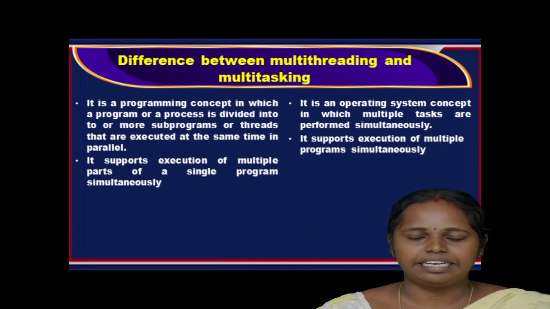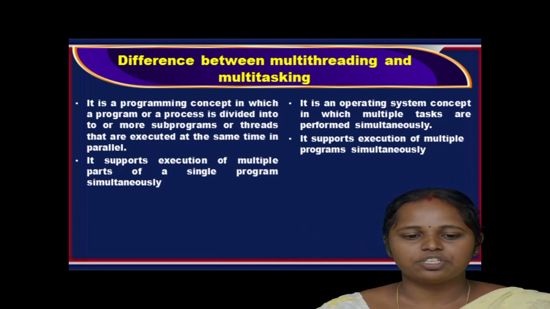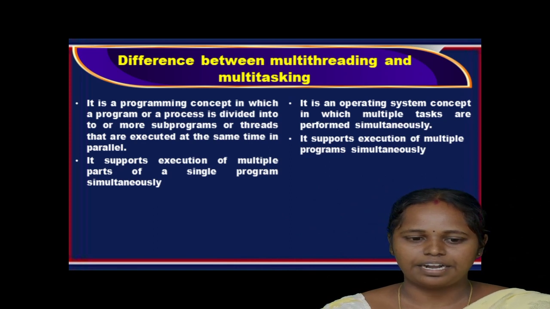Multi-threading is a programming concept in which the program or process is divided into two or more subprograms or threads that are executed at the same time in parallel. Multitasking is an operating system concept in which multiple tasks are performed simultaneously.